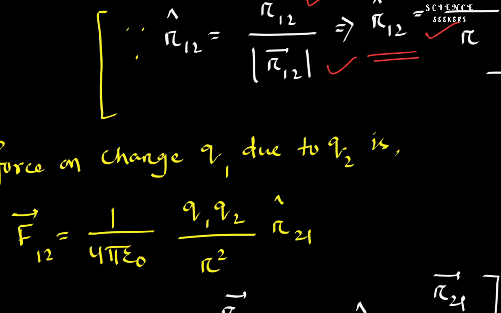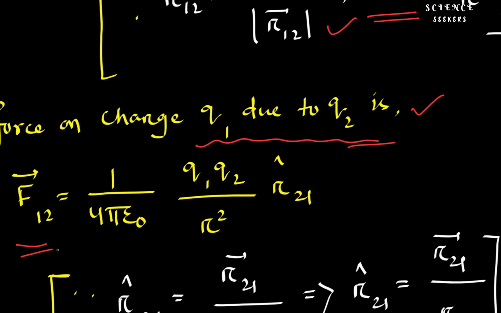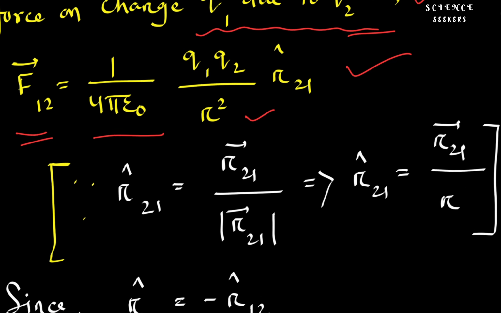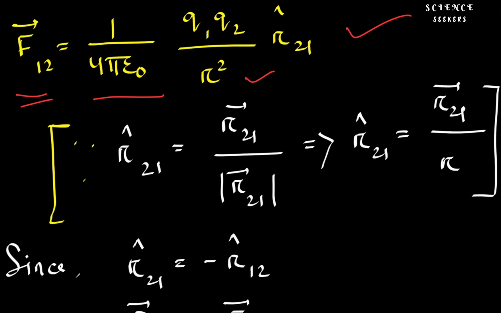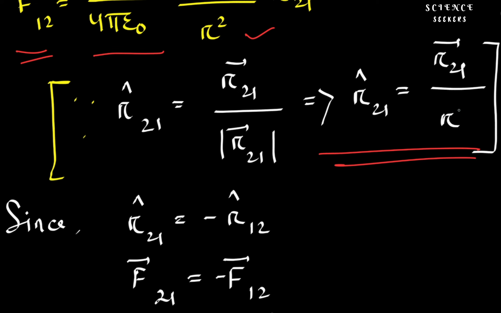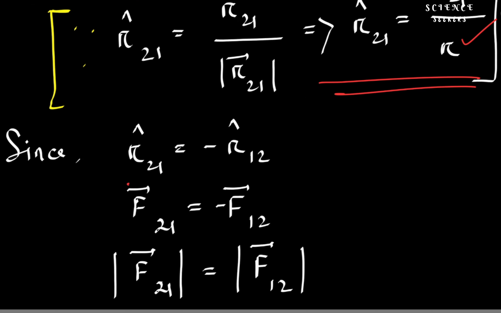The force on charge q1 due to q2, F12, equal to 1 by 4 pi epsilon naught q1 q2 by r square into r21 cap, where r21 cap equal to r21 vector divided by the mod of r21 vector. So r21 cap equal to r21 vector divided by r. r21 cap is equal to negative of r12 cap. The direction of r21 is the negative of the direction of r12.